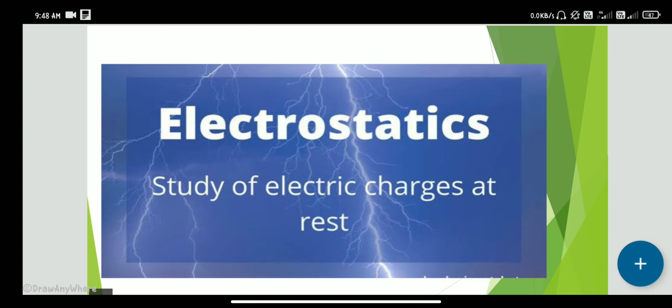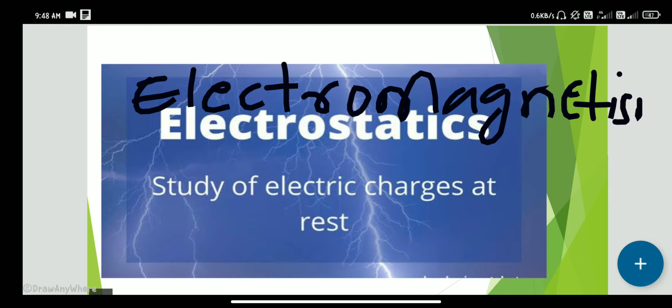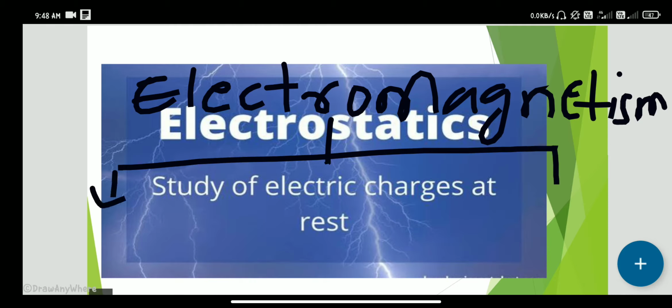Electromagnetism. This electromagnetism is divided into two parts. First is electrostatics and another is electrodynamics.